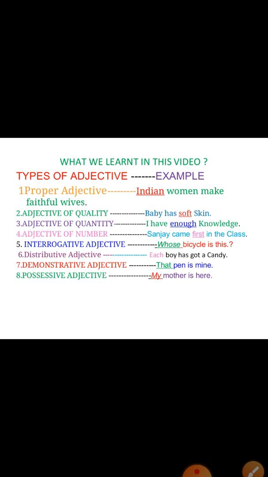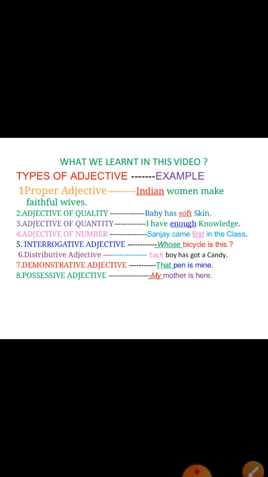Now let us revise once again what we learned today. We learned what an adjective is and the types of adjectives. Adjective means it will describe the noun or pronoun. And we learned about 8 kinds of adjectives. Now let us see one example for each kind. Proper adjective. Indian women make faithful wives. Here Indian is a proper adjective, because proper adjectives are especially derived from the names of places or persons.